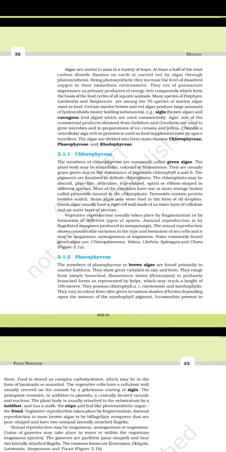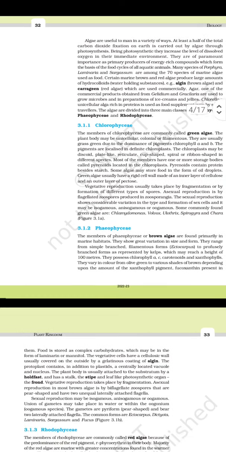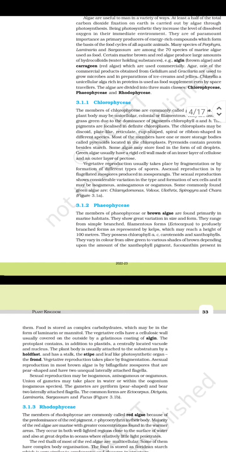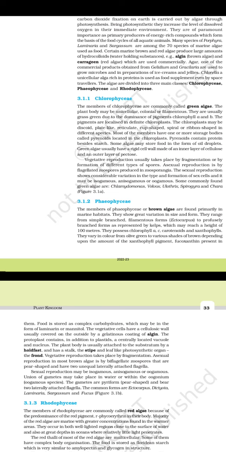They possess chlorophyll a, c, carotenoids, and xanthophylls. They vary in color from olive green to various shades of brown depending upon the amount of the xanthophyll pigment fucoxanthin present in them. Food is stored as complex carbohydrate, which may be in the form of laminarin and mannitol.